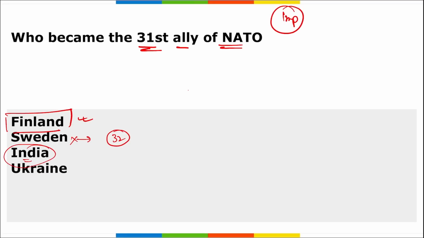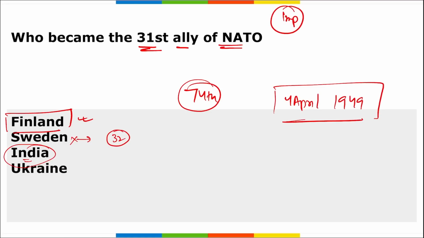Right? This was during the 74th anniversary of NATO that they decided to add Finland as the 31st member of NATO, the North Atlantic Treaty Organization. Right? And NATO was established on 4th April 1949. And what is this? This is basically a military alliance, and according to NATO, if any other country apart from these 31 nations attacks one of these nations, then it will be considered an attack on all these 31 nations. Right? NATO, remember, was established by the Washington Treaty, also known as the North Atlantic Treaty.